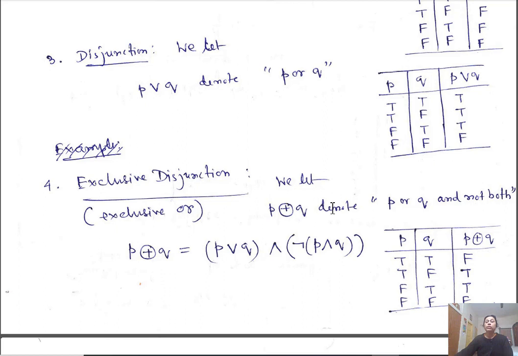We define XOR to be this way: P or Q, and the negation of P and Q. P or Q, and the negation of both P and Q. This is how exclusive disjunction is defined. Disjunction means OR, and it is defined in this way.